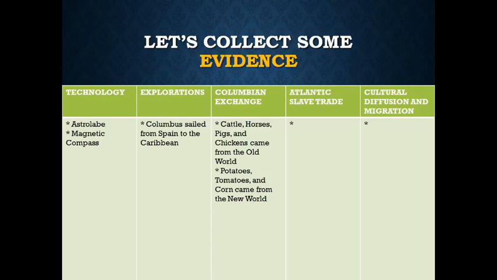What I did here is I just took those causes and effects, I put them in a chart, and I started coming up with some ideas. So what were some of those new pieces of technology? Well, one was the astrolabe, another was the magnetic compass. You by now should know some more as well. Those explorations that linked up the eastern and western hemisphere, well, one of them was the one by Columbus, where he sailed from Spain to the Caribbean, but you probably know a few of those as well. With the Columbian exchange, we've talked about all kinds of plants and animals that came from either the Old World or the New World. All of that would be great evidence to use in my essay. And you'll also be coming up with some ideas from the Atlantic slave trade and cultural diffusion and migration.